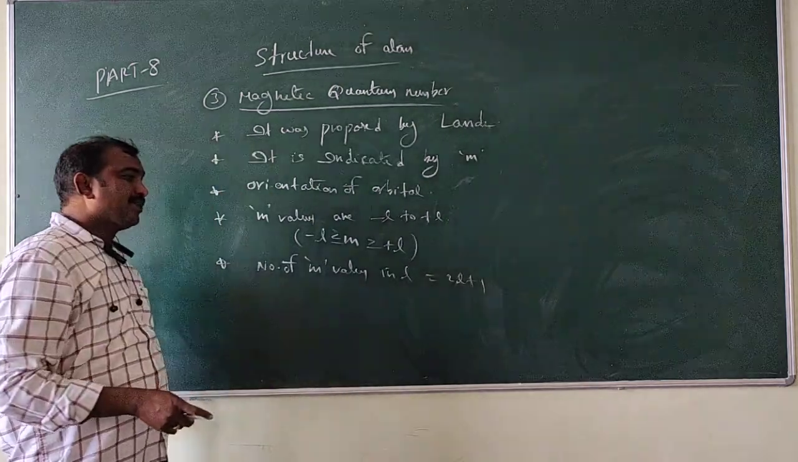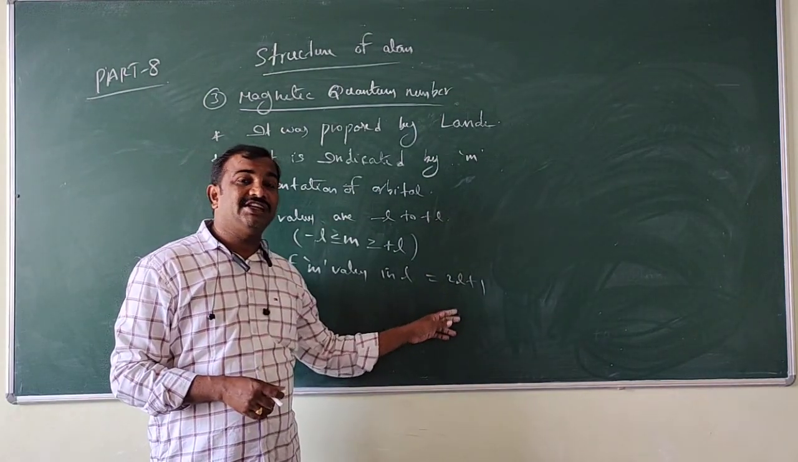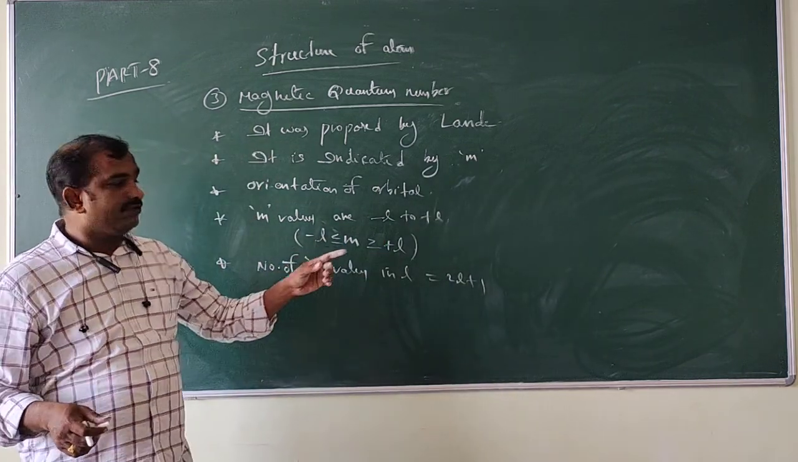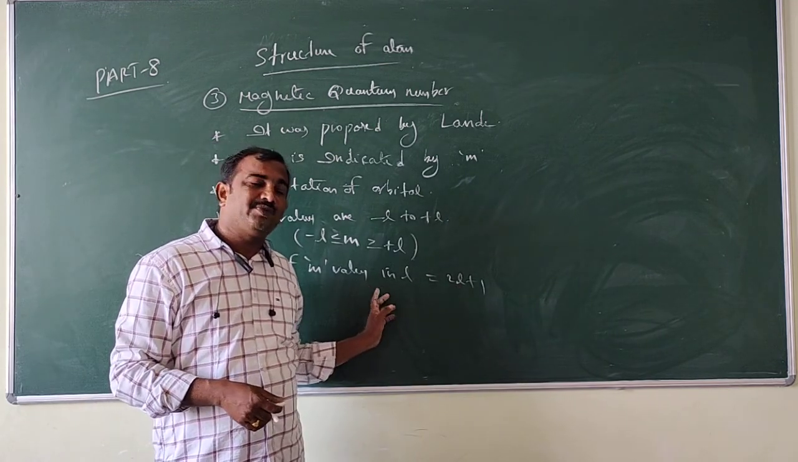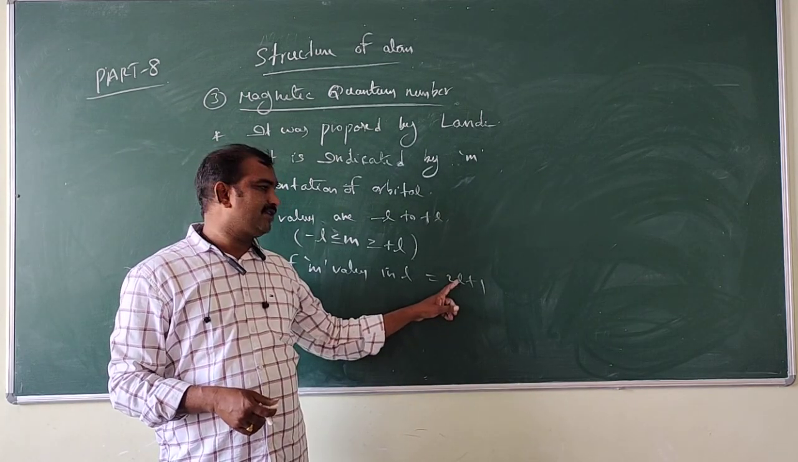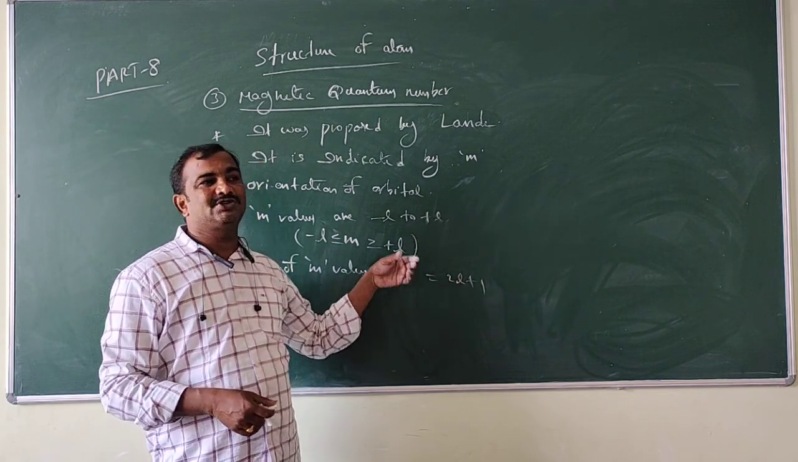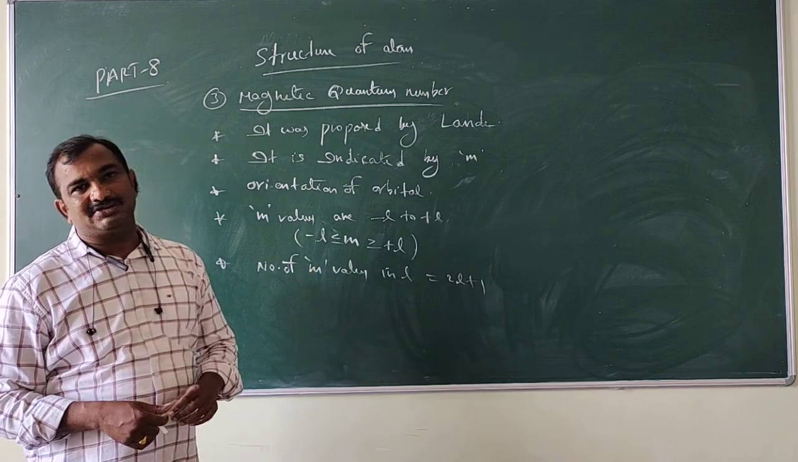See, look at here. What is 2l plus 1? It is a formula to calculate the number of m values. How many m values will come if L is equal to 0? One m value. If L is equal to 1, how many m values will come? 3 values. If L is equal to 2, how many m values come? 5 values come, like that.